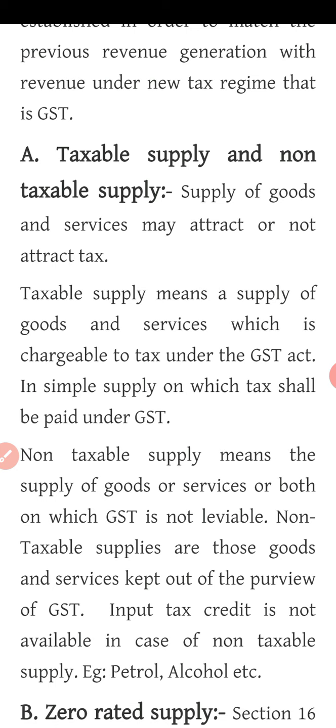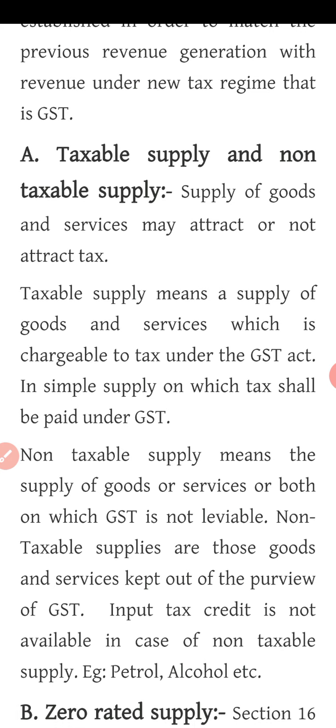Taxable supply means a supply of goods or services which is chargeable to tax under GST. So such supply should be chargeable to tax, meaning on such supply there should be tax imposed by the government. Only then can we call such supply a taxable supply. In simple terms, supply on which tax shall be paid under GST. Got it? So whenever there is supply, you need to check which kind of goods or services are being supplied here, whether they attract tax. If they attract tax, then such supply can be called taxable supply.